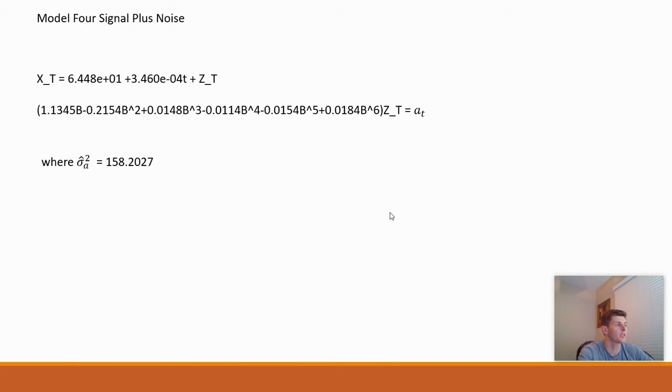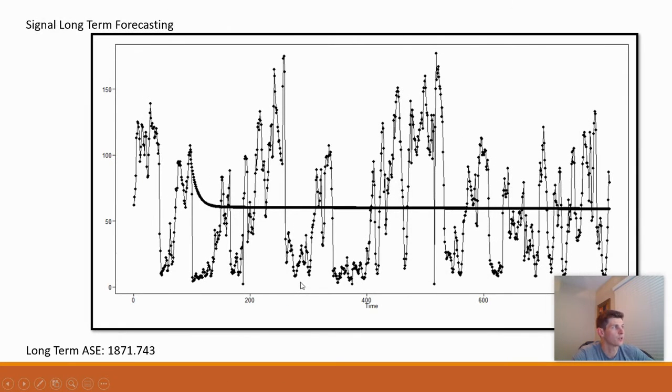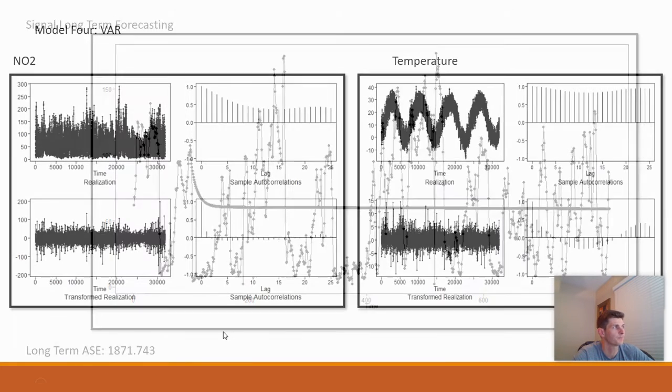The fourth model I did was a signal plus noise, verifying this through the AIC method. I short-term forecast with the signal plus noise, and it came out with an ASE of 2,650. Looking at the visualization, we see how wide the spread is, so again that makes sense why this is so large. Unfortunately, the long-term forecasting didn't do much better. It came out to be 1,871.